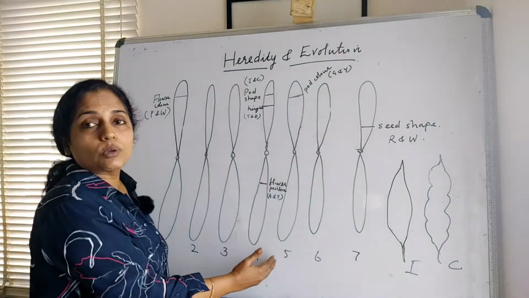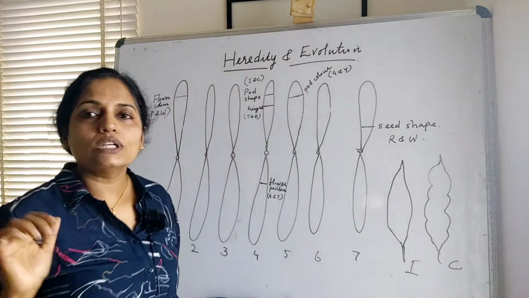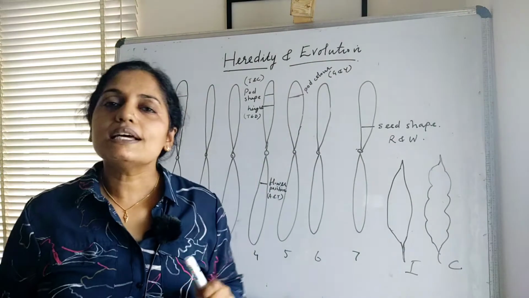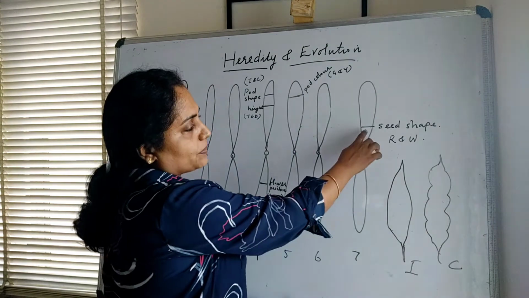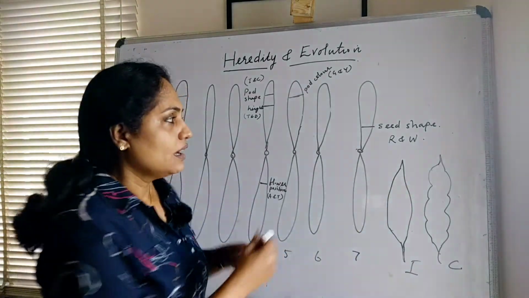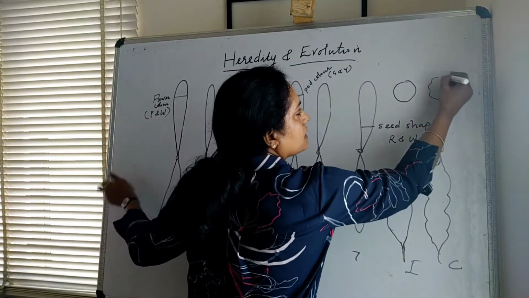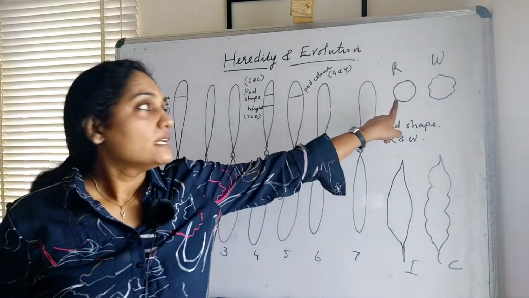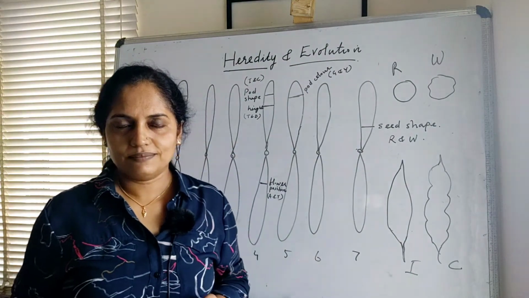Then look at chromosome number 5. At the anterior end we can see the gene for pod color. Pod color is green or yellow. Green is the dominant trait and yellow is the recessive trait. And again we go to the 7th chromosome. We can see a locus for seed shape. The shape of the seed is round or wrinkled. So this is a round seed and this is a wrinkled seed. The round shape of the seed is the dominant trait and the wrinkled shape of the seed is the recessive trait.